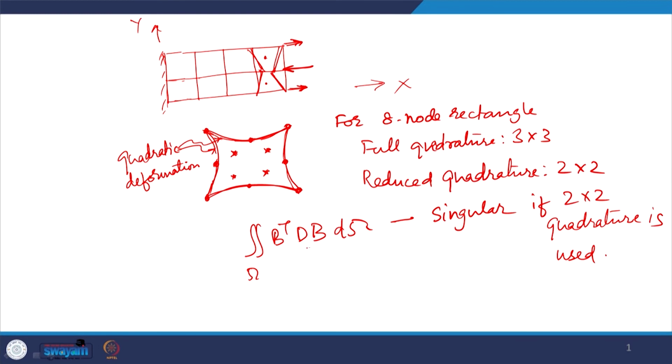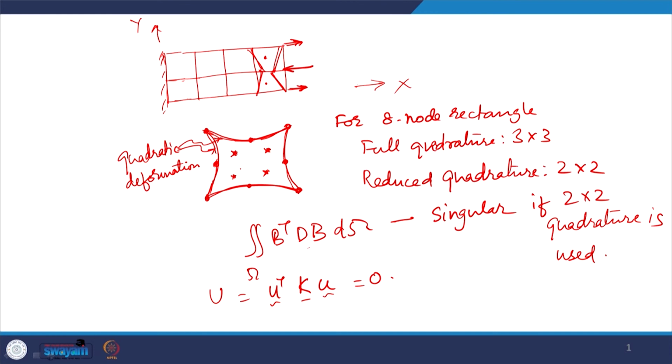So, the strain energy, u transpose k u, will be 0 if u corresponds to this deformation pattern and k is evaluated using these 2 by 2 quadrature rules.